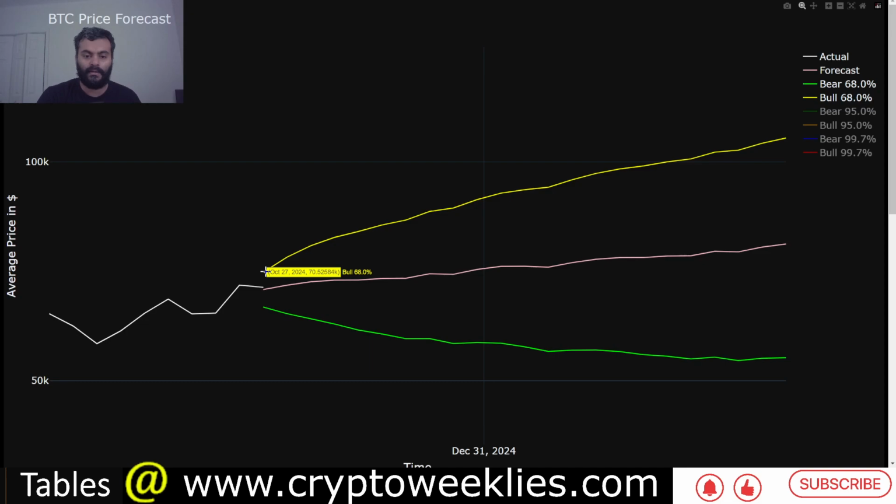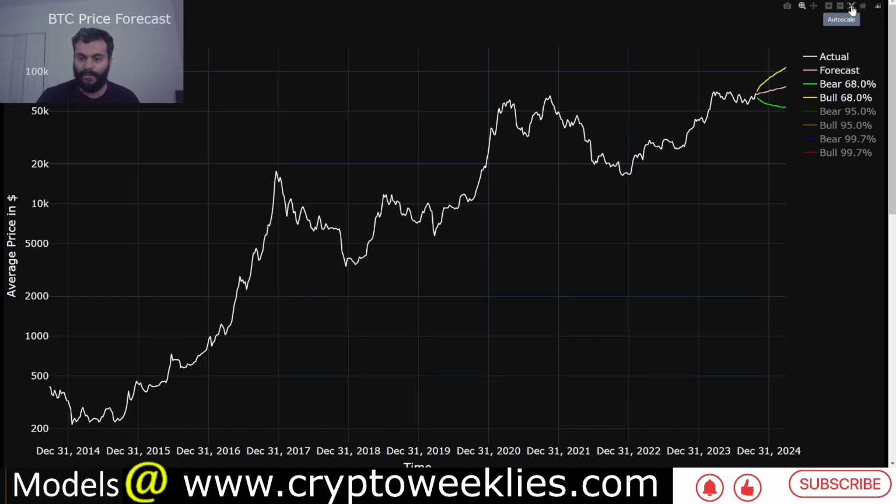In terms of the bull case, at a non-mania bull case, by that I mean only one standard deviation or 68th percentile bull case, confidence, the price action staying within 70k and around 107k between now and March of 2025. Per this model, 100k valuation early March of 2025 is forecasted in a non-mania or non-euphoria bull case.